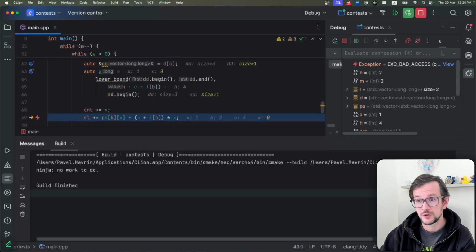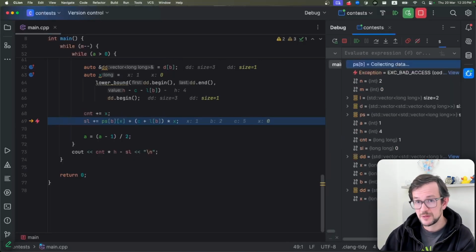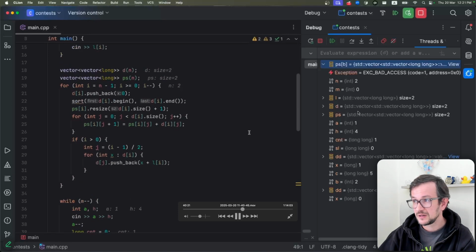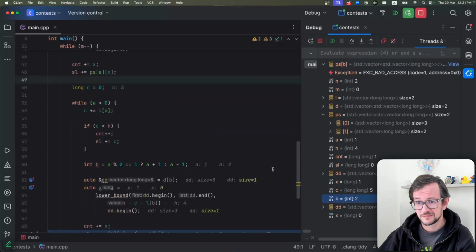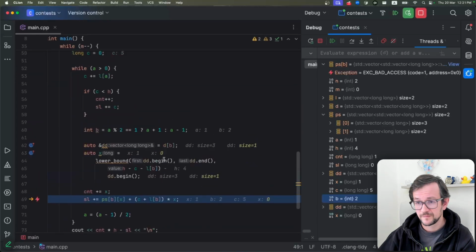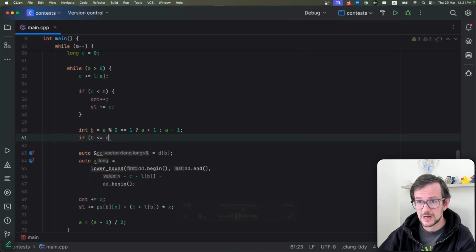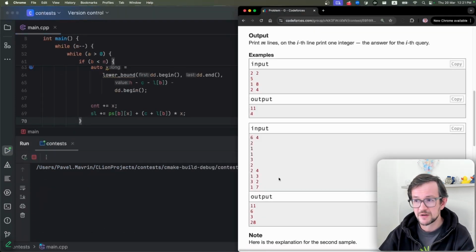Here I run timer and don't understand what's going on. What's going on is some elements do not have siblings. So sometimes I try to pick sibling here, but it doesn't exist. Okay. And I spend too much time finding this problem. So again, I see I have bad access. It means basically I get out of the array. And I think how can I get out of the array?